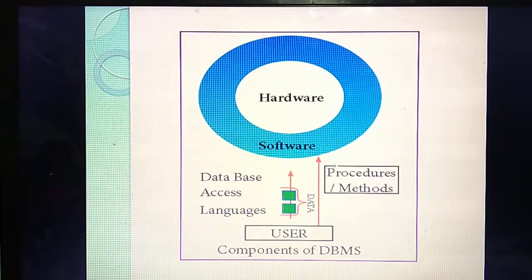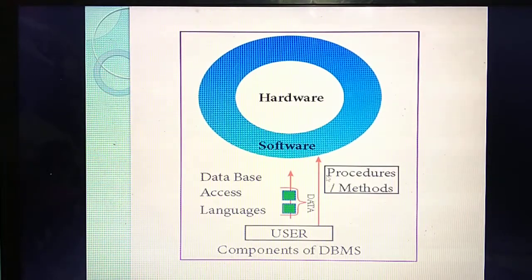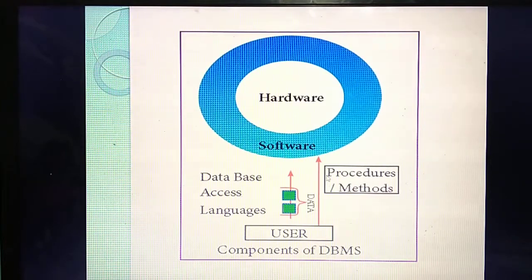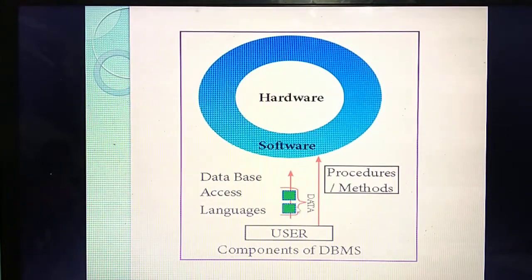Consider the user is there. The user is giving some data. What do you mean by data? Some inputs, any type of inputs. For example, last year in your practical programs you were the user. You gave input by typing your programs into the computer, isn't it? Likewise, here also the user is giving some data to the software. By using software, the hardware will be accessed. The green color symbol is shown as data.